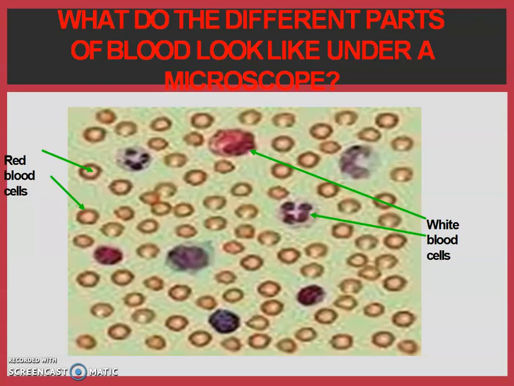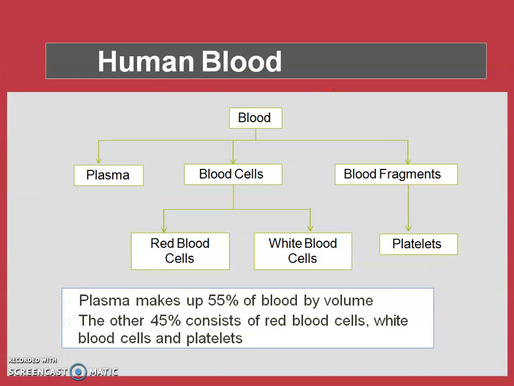Then how does the blood look inside? When we see a smear of blood under the microscope, we can see concave shaped red blood cells, larger amoeboid white blood cells, and the plasma. So coming to the human blood composition, the blood consists of plasma, which is the liquid part, and the blood cells, which are the solid part. The blood cells also include blood fragments. So blood cells include red blood cells, white blood cells, and platelets.